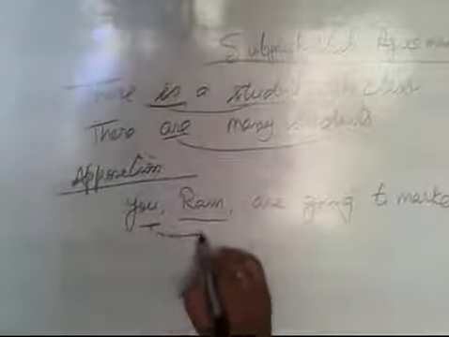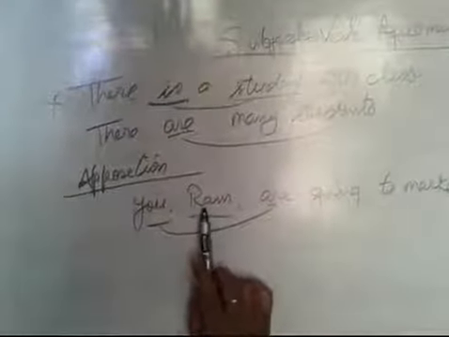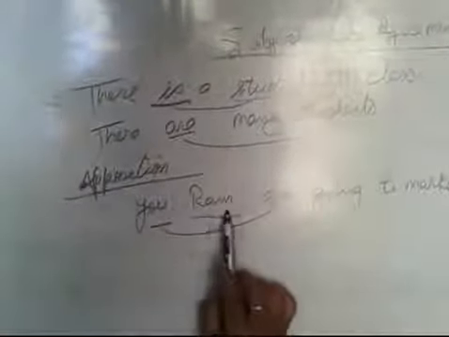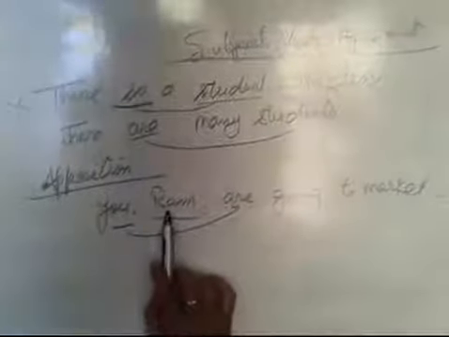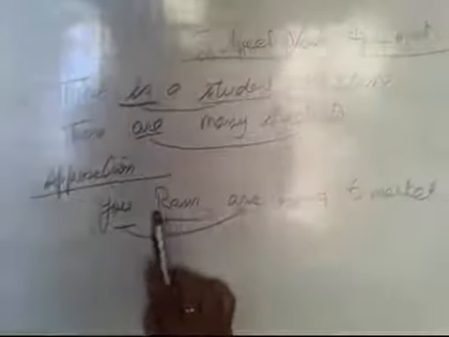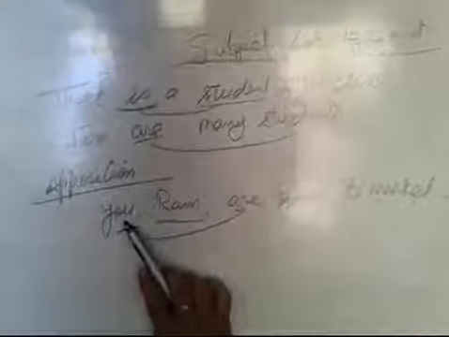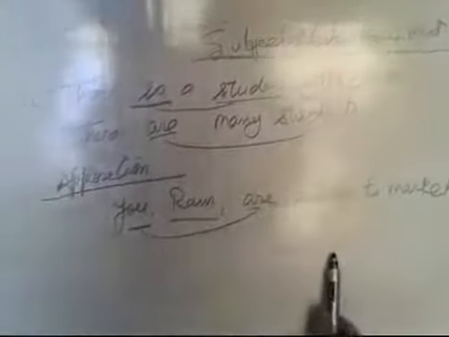In such a condition, the verb agrees with the pronoun that is given before the apposition. The verb should not agree with the other, and commas must be written on both sides. Here a comma is given, here a comma, that is compulsory. Without this, it is not considered an apposition. So the verb agrees with "you", here "you" is given and "are". So, "You are going to market." In this way, you can use this.